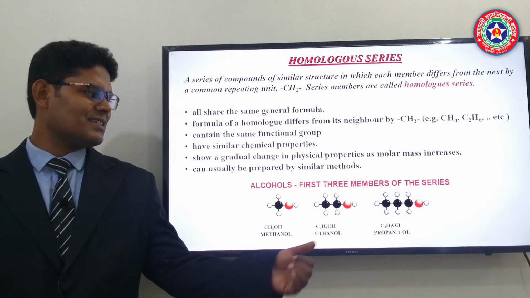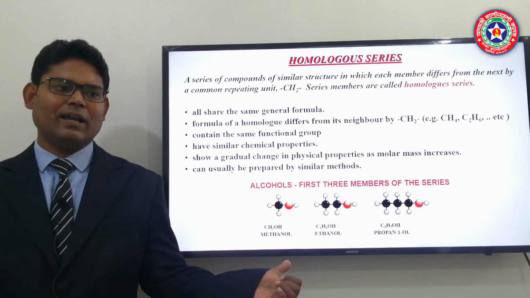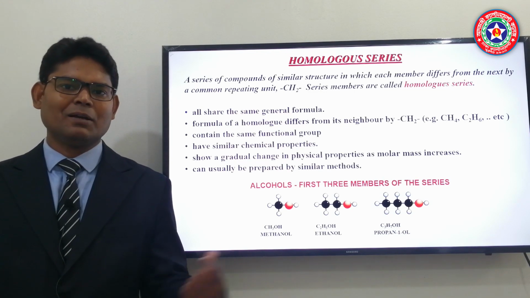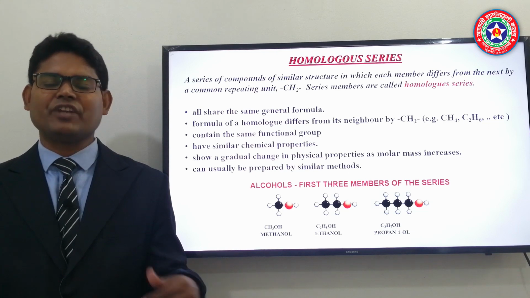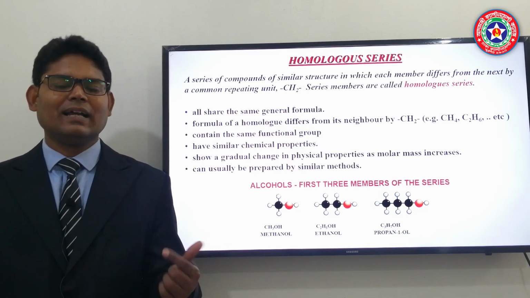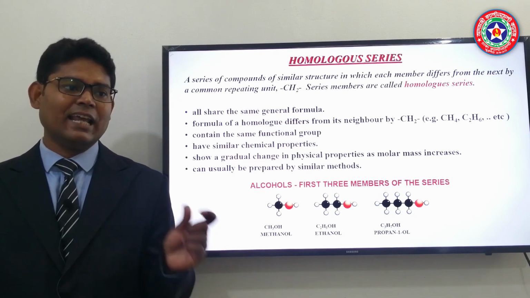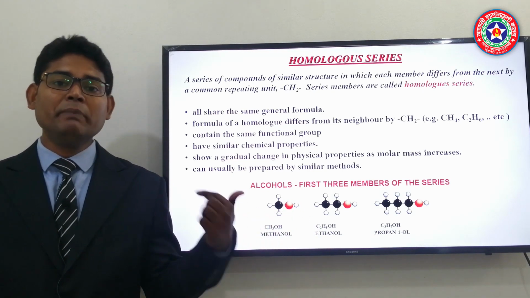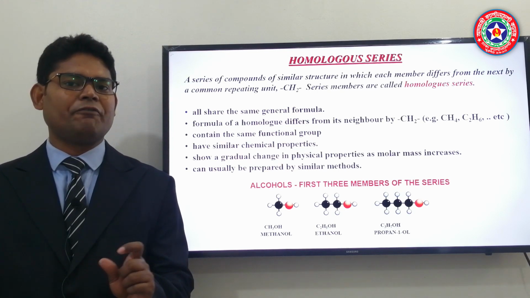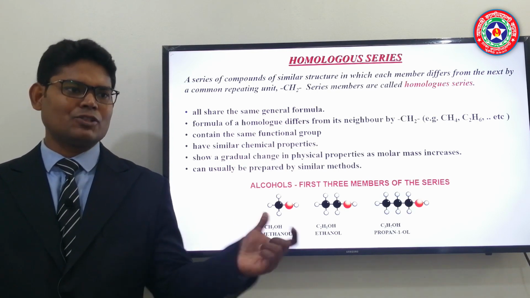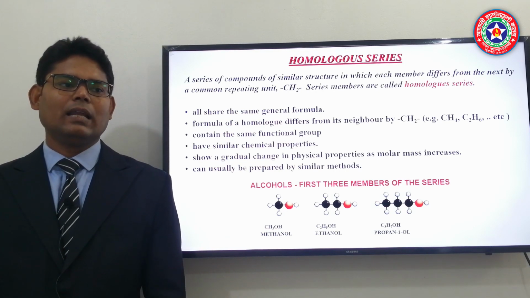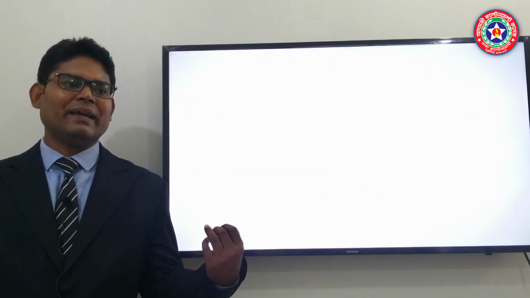You can see some examples: methanol, ethanol, propanol all have OH, but their number of carbon and hydrogen in the chain is different, but as they have the same OH group, that is why they are a homologous series. And if we follow the middle compound, it will have a CH2 group difference compared to the initial and final compound.